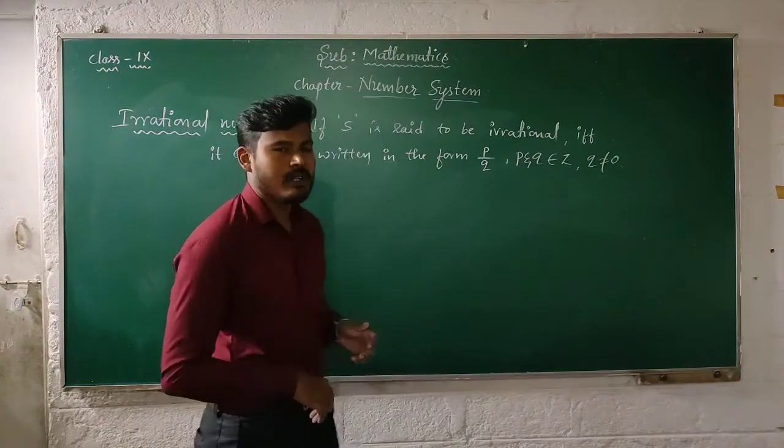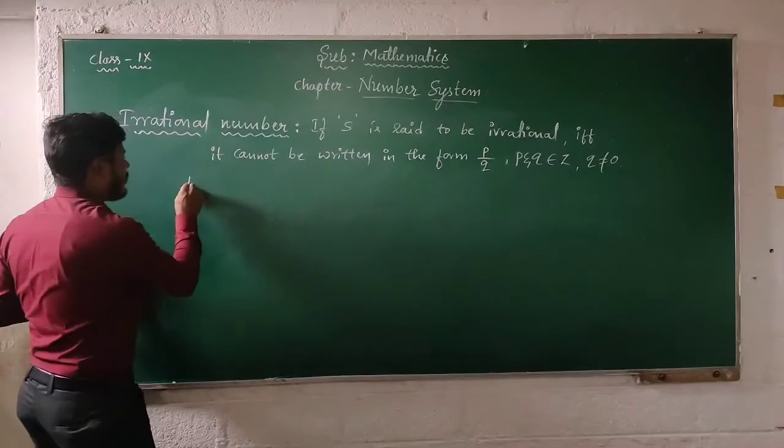So here are some examples for irrational numbers,